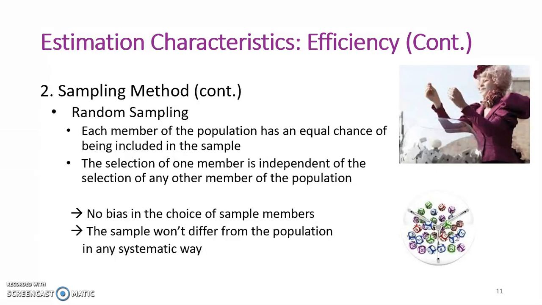An example of a random sampling method would be if each person in the population was assigned a number, and then the numbers were put into one of those lotto ball machines, which randomly selects numbers. If your number is called, then you are selected for the sample. You're randomly selected. This means that each person in the population has an equal chance of getting into the sample. Now, the picture I've included here is from the Hunger Games movie.